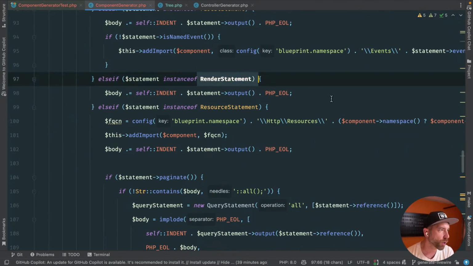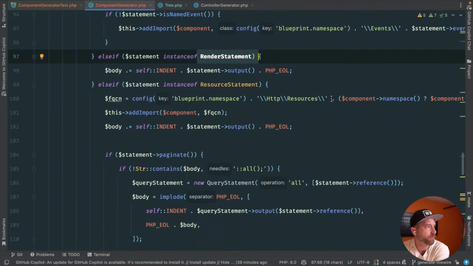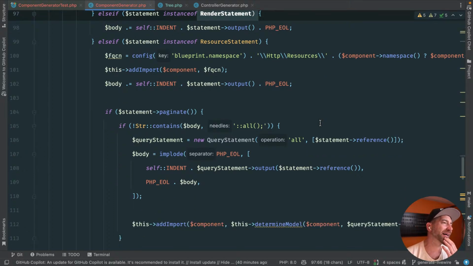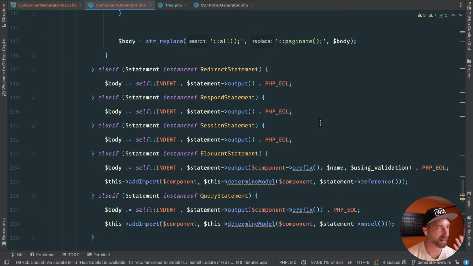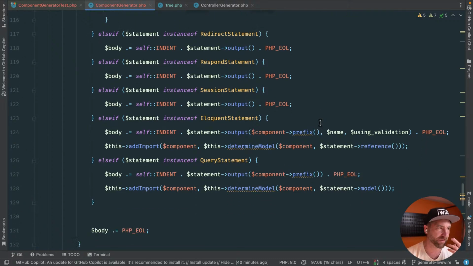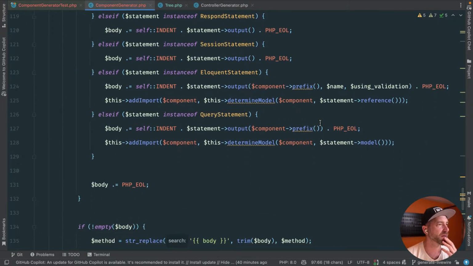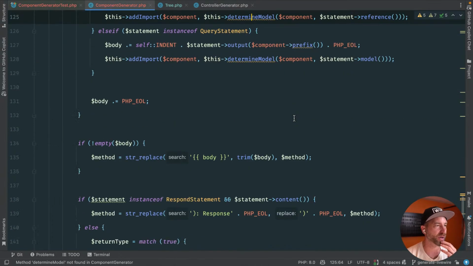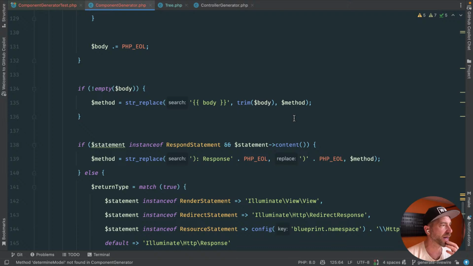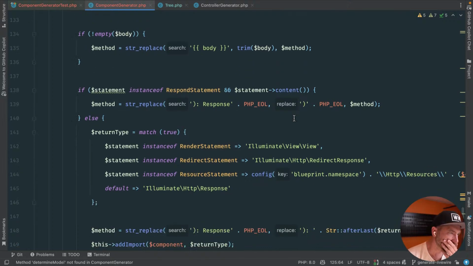Again, there's probably no render statement. I don't know, maybe you could return a resource. I could see that stuff. Redirects, we have that. Respond, I see that. You could mess with the session. You could definitely mess with Eloquent and queries. We don't have this determined model right now. I'm okay with that exploding. We've copied a lot of code here. I'm okay with things exploding.